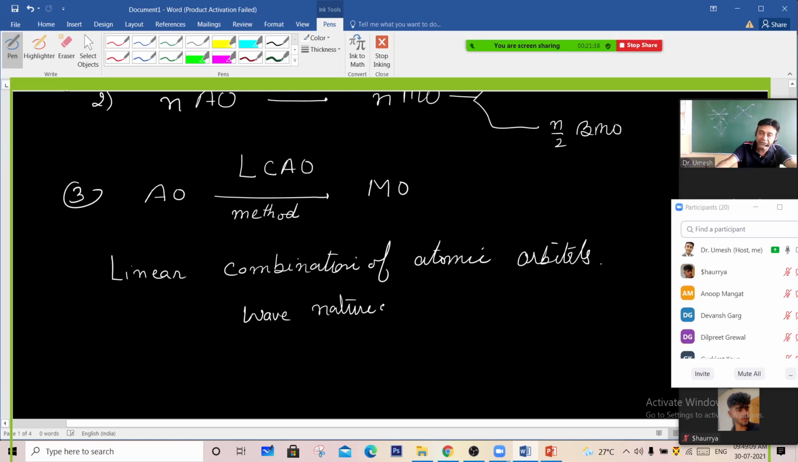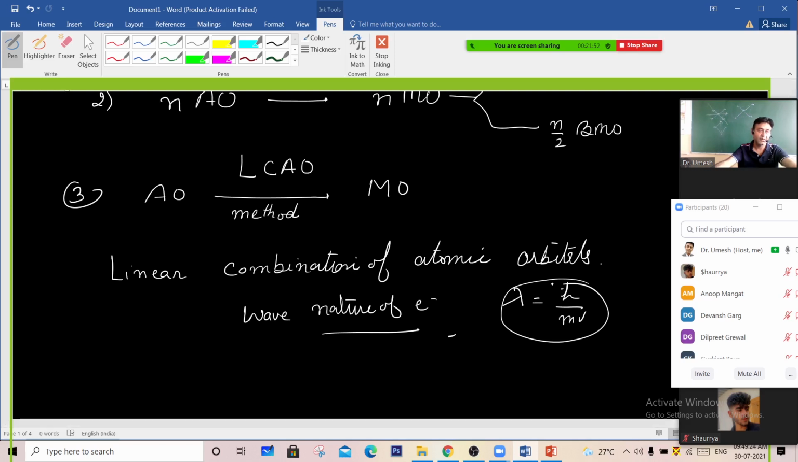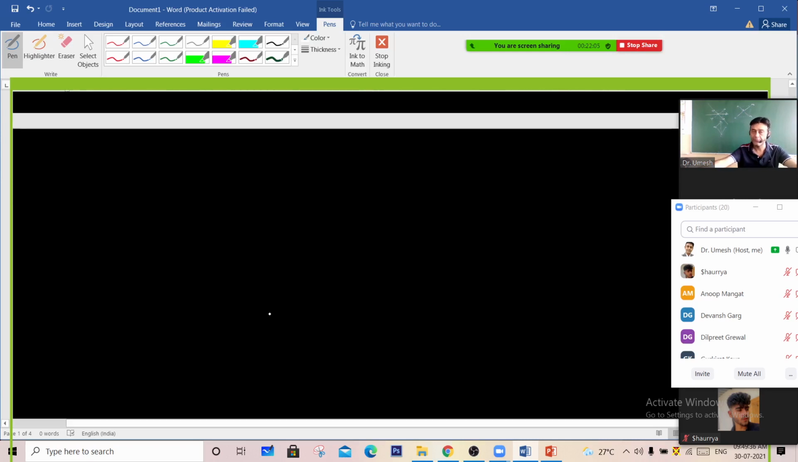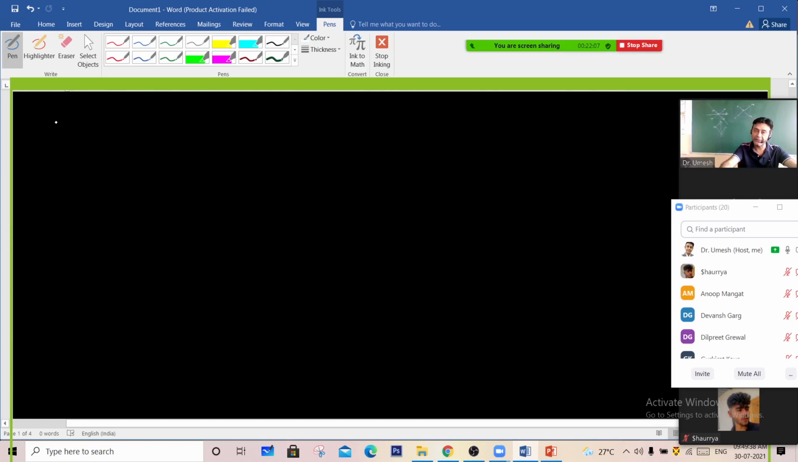wave nature of electron. You know that we have done the de Broglie equation in structure of atom: lambda is equal to h upon mv. That is, the electron has a dual nature. It has a particle nature as well as a wave nature. So this depends upon that dual nature, particularly upon the wave nature of the electron. Now, how do they combine? Let's go for that.